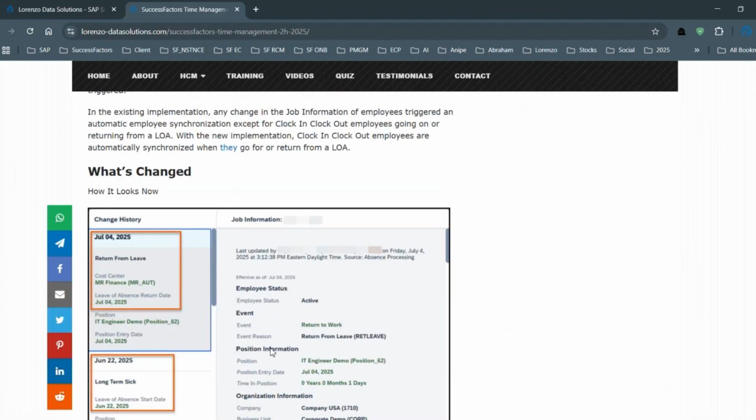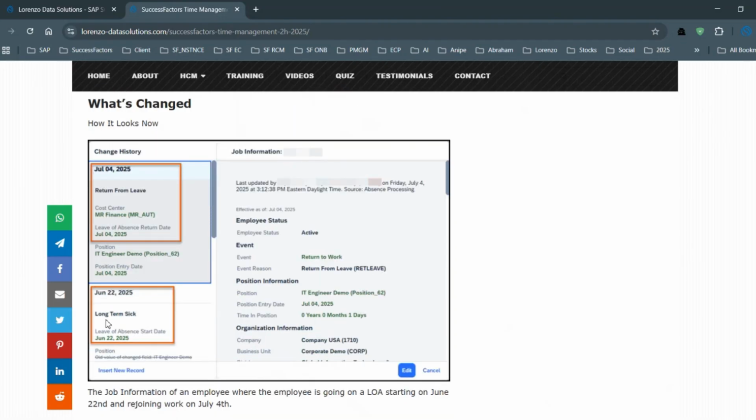Here, for example, you can see the employee is on long-term sick leave, and the event reason is updated, and the employee status is also updated.